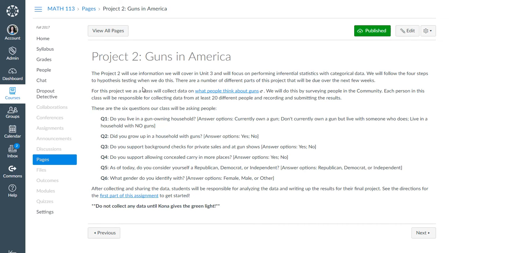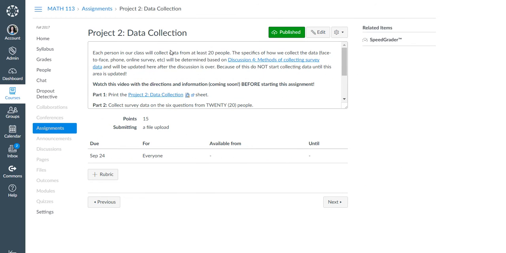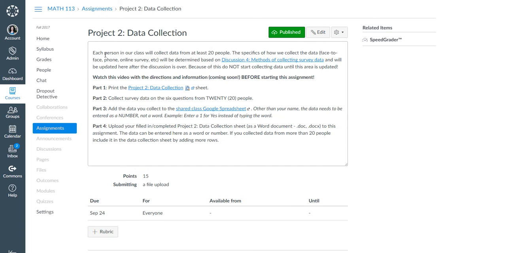What this will then lead into is the actual project 2 data collection. Do not collect data until Kona gives a green light, and this is not the green light, people. For this one, each person will collect data from at least 20 people. The specifics of how we'll collect the data, face-to-face, phone, online survey, will be determined based on last week's discussion. Since I'm doing this before you finish last week's discussion, I don't know yet. So please do not start collecting data until this area is updated, and I will send you an email.